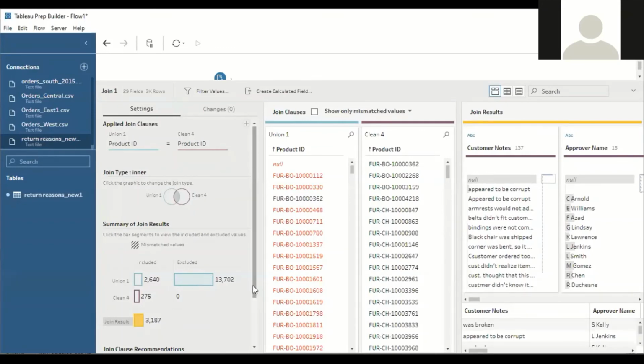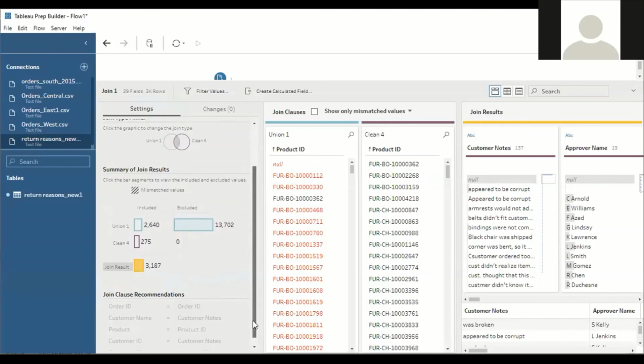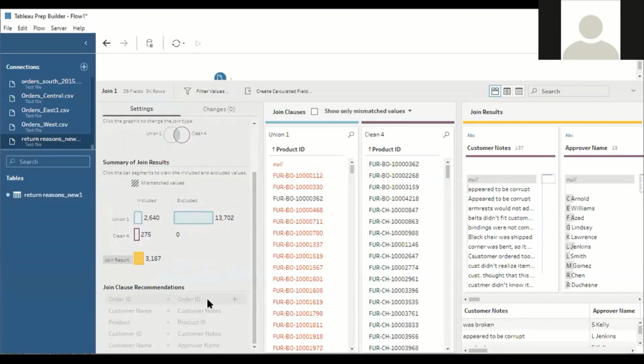So next, in the same way, I will perform the join for other fields, let us say customer ID, product ID, order ID and order ID.